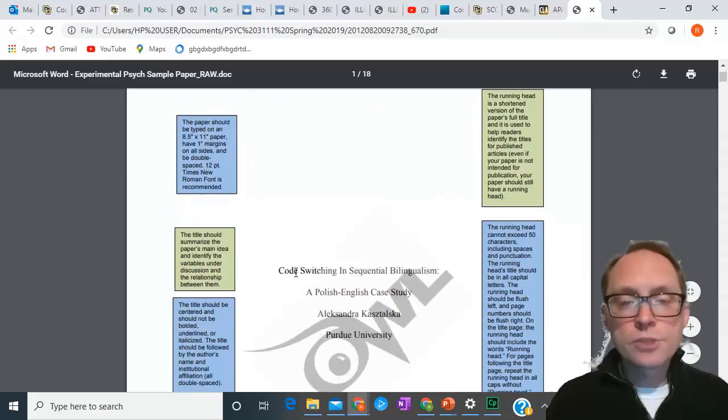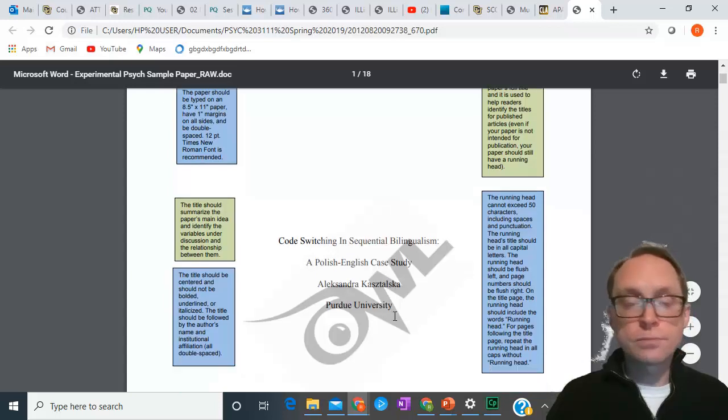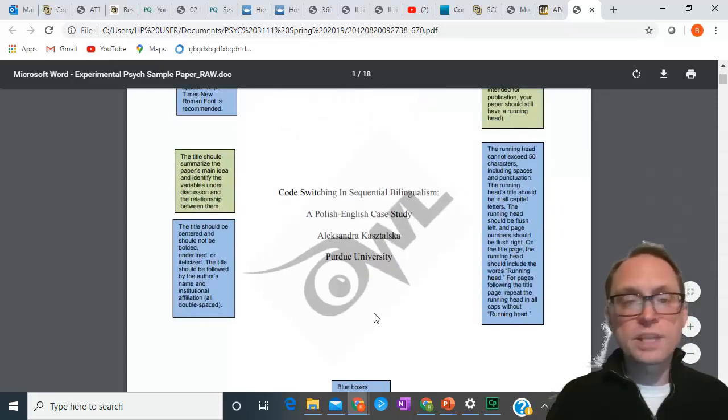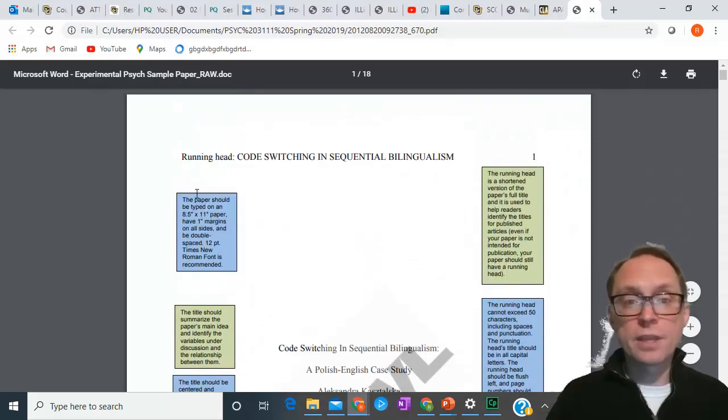Okay, this is a title page. This is the title: Code Switching and Sequential Bilingualism, a Polish-English case study. This is what the title page looks like. It has the title, the name of the author, and their affiliation. It doesn't have anything else. It doesn't have the date, doesn't have a class, doesn't have anything else.